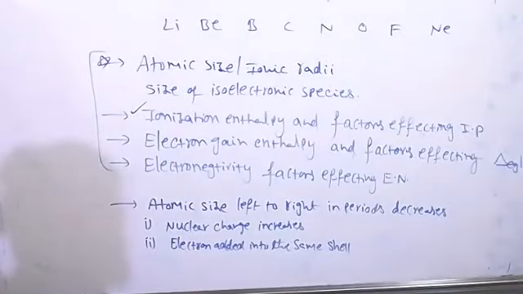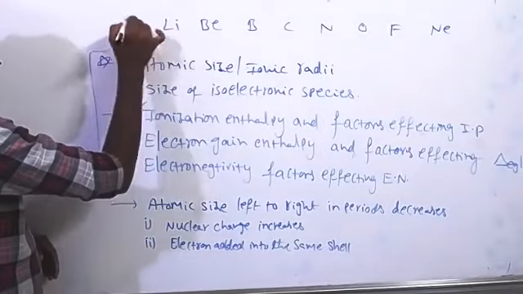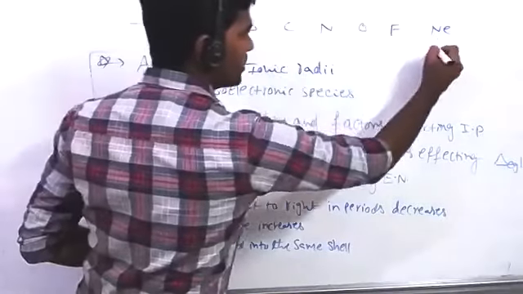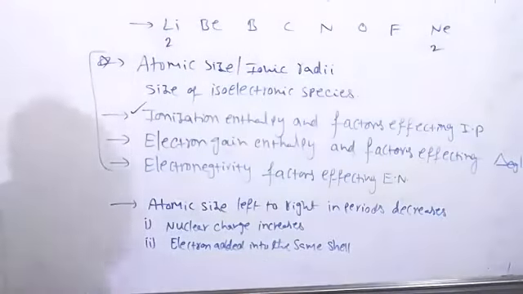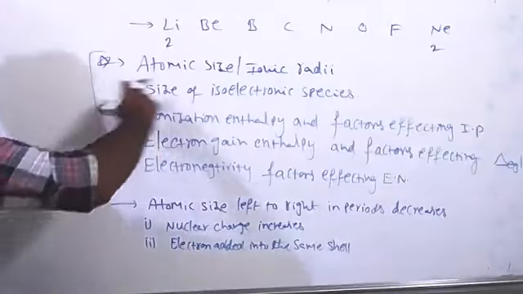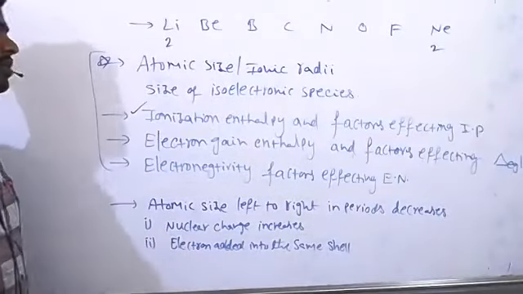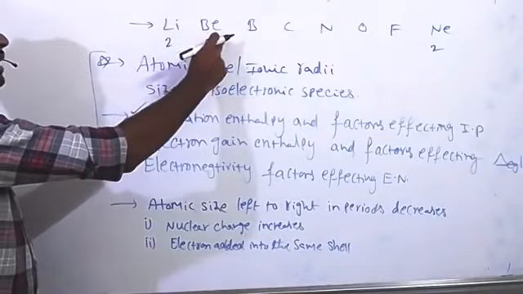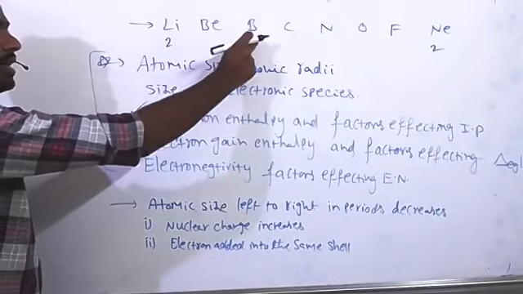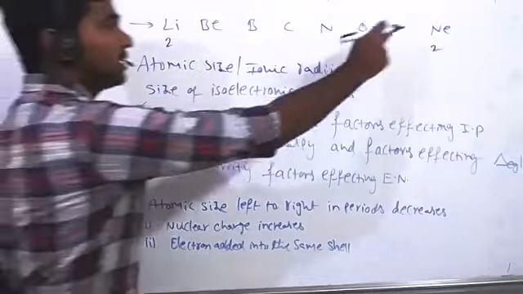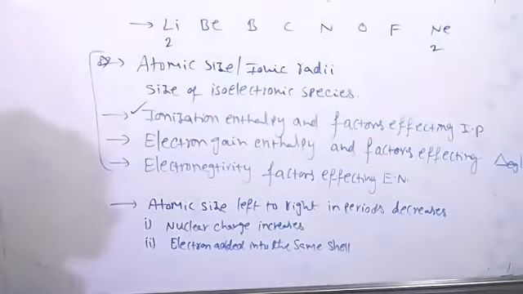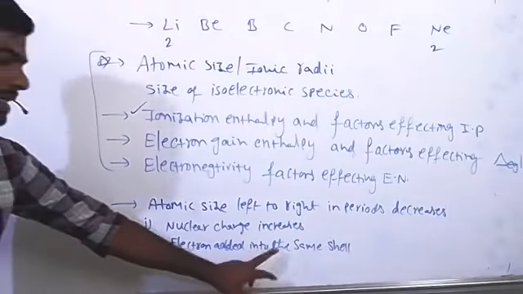So lithium has only 2 shells, because it belongs to the second period, meaning it has 2 shells. Even up to neon, the element has only 2 shells. From lithium to neon, all elements have only 2 shells, and the incoming electron. So when moving from lithium to beryllium, the 4th electron is added to the second shell. Here the 5th electron is also added into the second shell. Here in fluorine, the 9th electron is also added into the second shell only. So the incoming electron is added to the same shell.